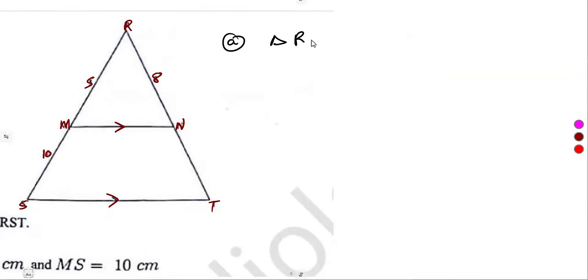To find the similar triangle, we must work with the angles which are exactly the same. Remember, similar figures are equiangular, meaning to say we must find angle equal to R. R is this one here, and it is the main angle of the triangle, so it remains as it is.